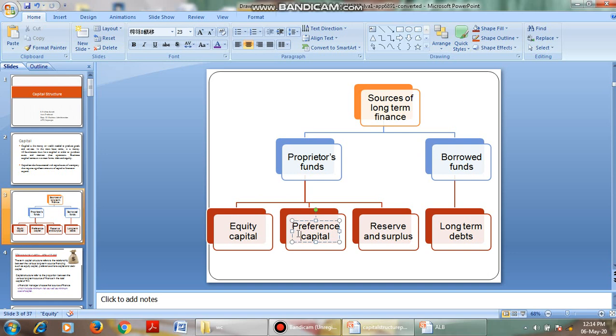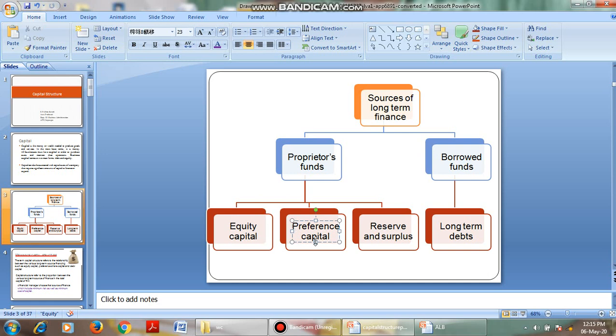This preference capital is a fixed portion of the capital, that is, it will give a fixed percentage of profits to the shareholders. But preference shareholders don't have the voting power. Only equity shareholders have the voting power. Preference shareholders are given preference while paying the dividends, and the dividends are paid in a fixed proportion of the profit.